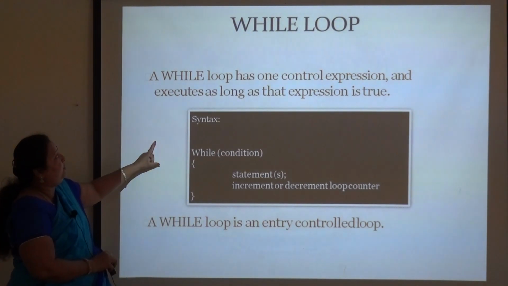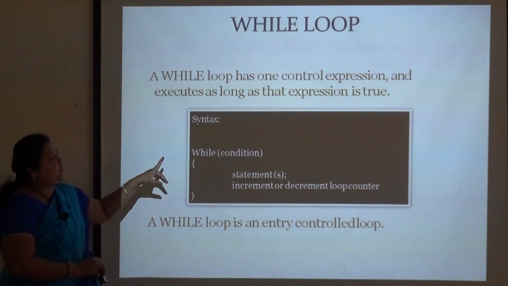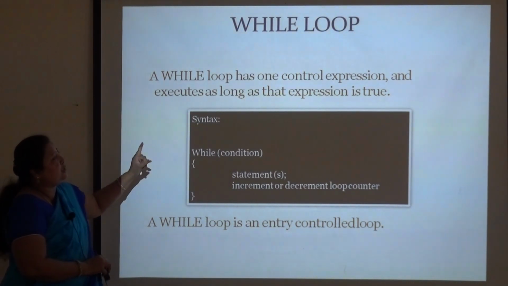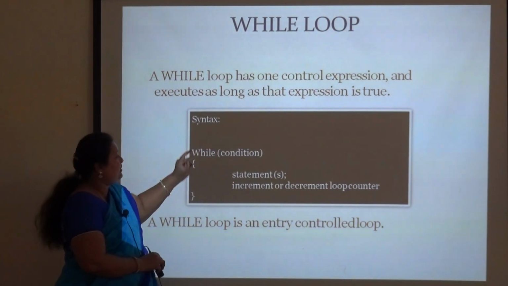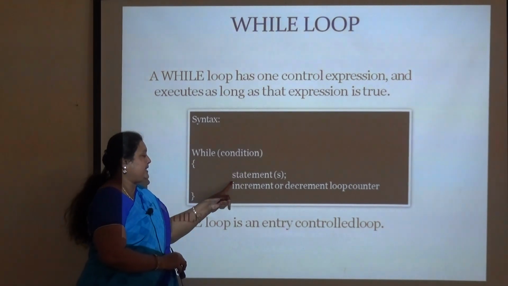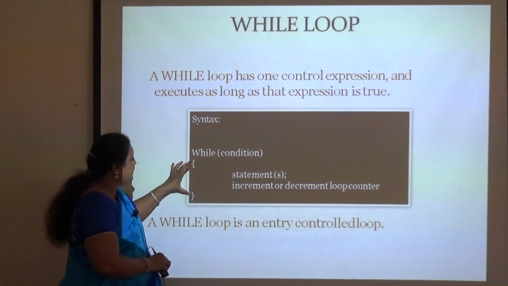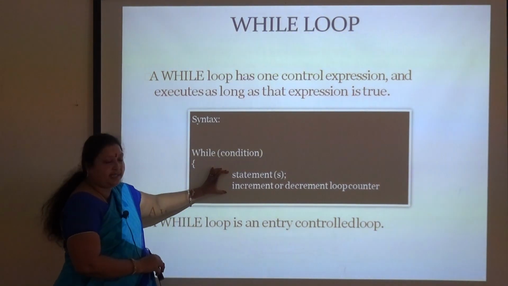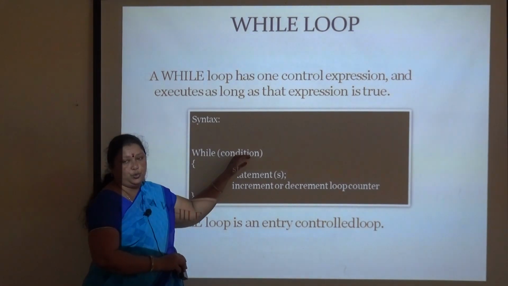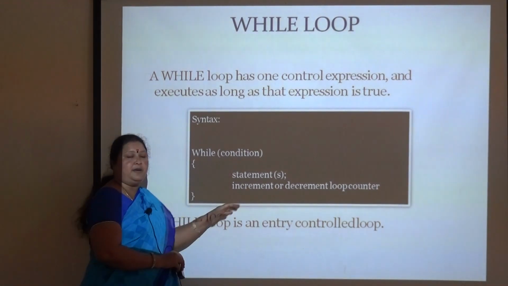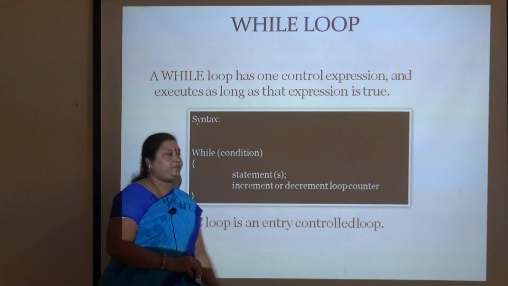The first loop is the while loop. A while loop has one control expression and is executed as long as the expression is true. The syntax is while, condition, and statements. Within the curly braces you write the statements, along with the increment and decrement of the loop counter. These statements are executed until the condition is false. Once the condition is false, it comes out of the loop. A while loop is an entry controlled loop.